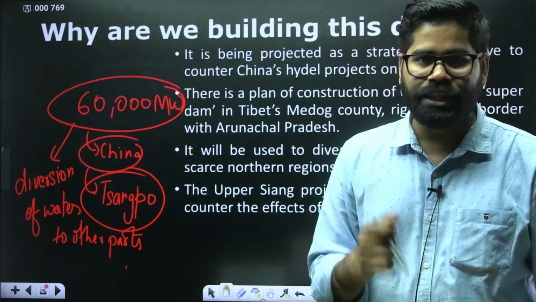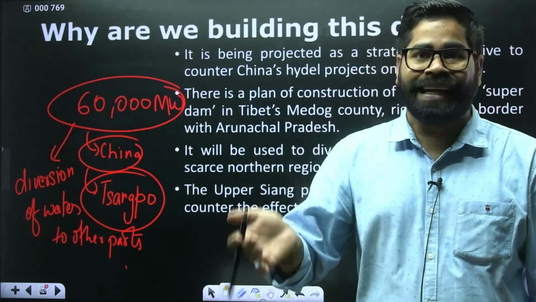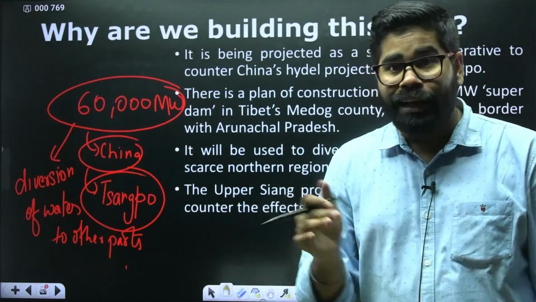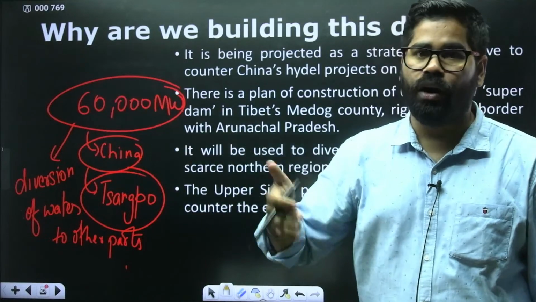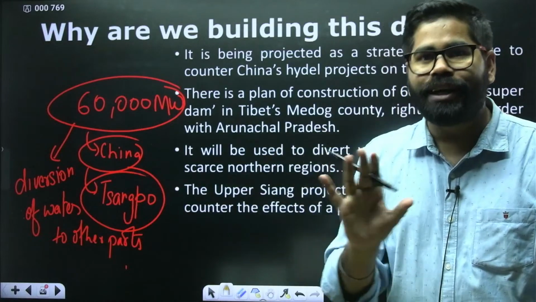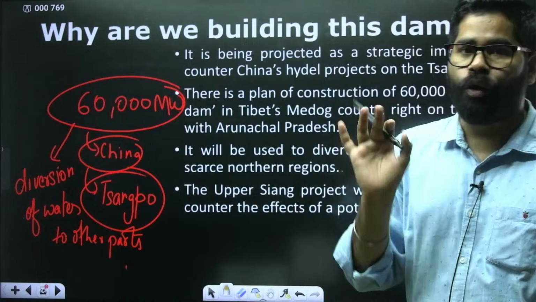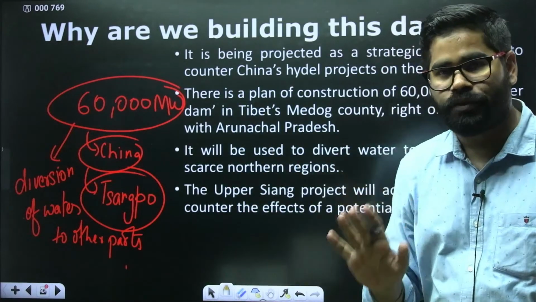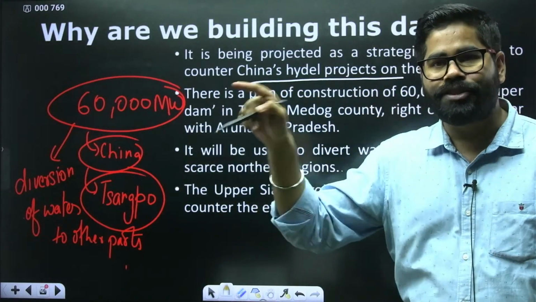Sometimes there will be scarcity of water. Sometimes it may happen that China may release all the water and it will cause an intense amount of flood in the entire region. Okay. So India might become vulnerable due to this power project planned in China on the Shangpo river. Now in order to counter that dam, we are trying to make this Upper Siang project of 11,000 megawatt. So this is simply to counter the Chinese dam, otherwise it will be a challenge for us also. Okay. So it is basically a strategic imperative to counter China's hydel power project.